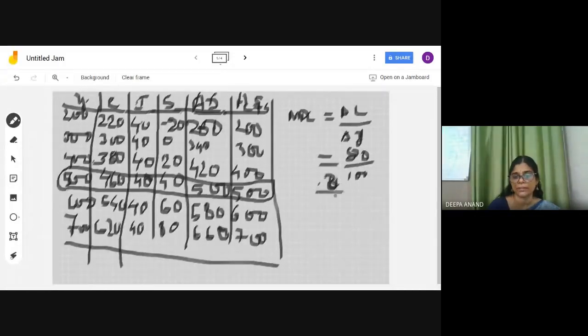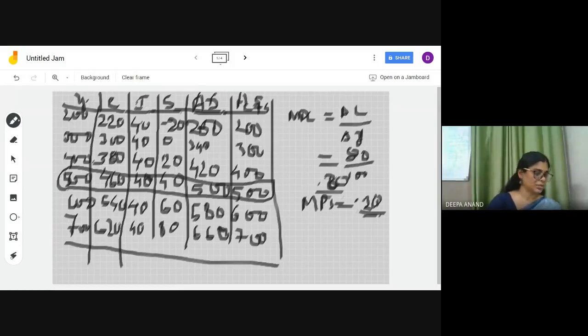So once you got the MPC, what is MPS? Both MPS and MPC have been asked. MPS is equal to 0.20. This is also a 6-mark question. Even though it is a little long, it's very simple. Both are found. And each step has 1 mark.